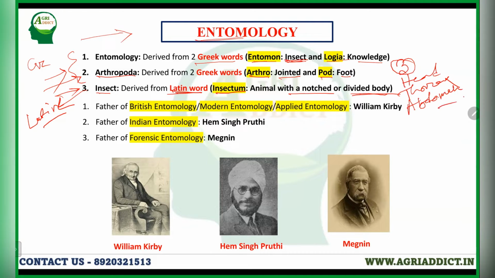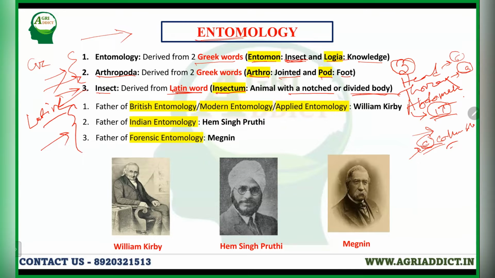These are the three parts in the body of an insect. The head is mainly composed of 6 segments, the thorax is 3 segmented, and the abdomen is mainly 11 segmented, but in Collembola, that means springtails, there are 6 abdominal segments. This question sometimes comes in the examination, so you need to remember this. Collembola has a 6 segmented abdomen, but all other insects mainly have 11 segments in their abdomen.